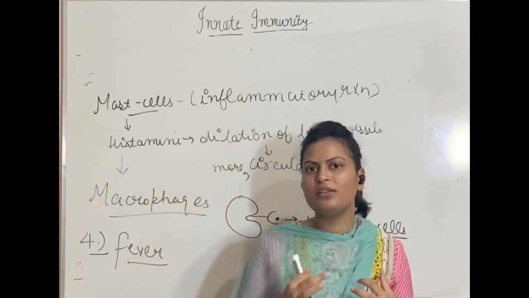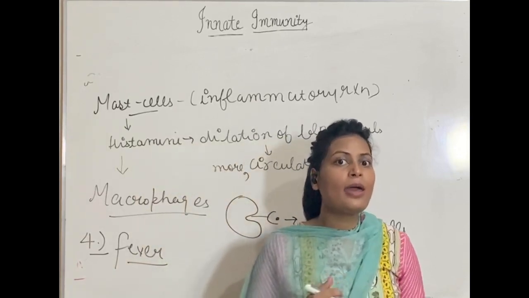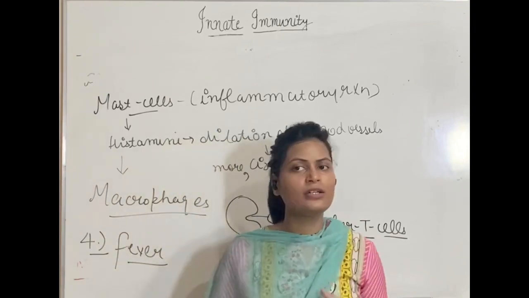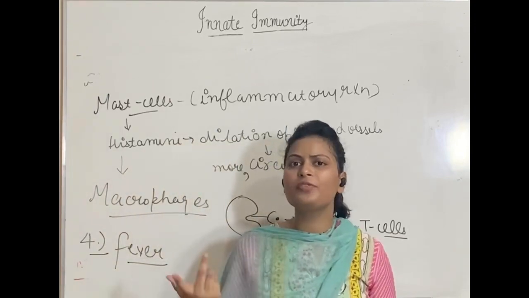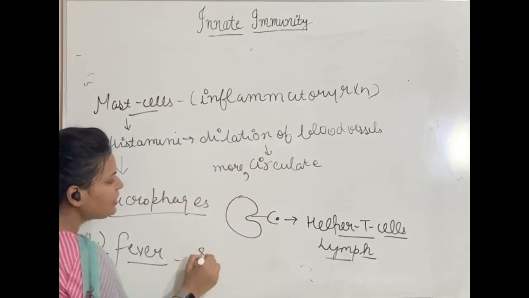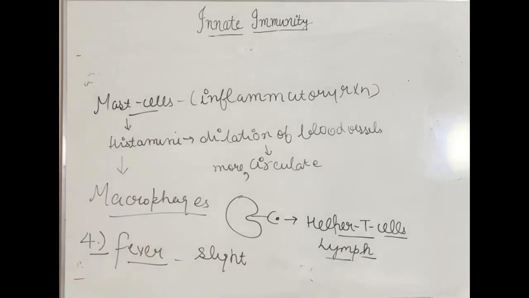It is more activated and it can fight bacteria and viruses more easily now. But if our body is having very high fever, obviously that is harmful. But a very slight fever is useful to your body because it, you can say, activates your immune system. Okay, so why does this slight fever occur?